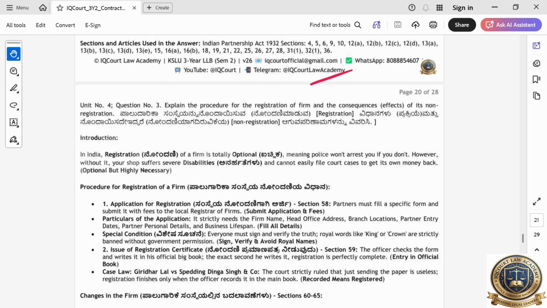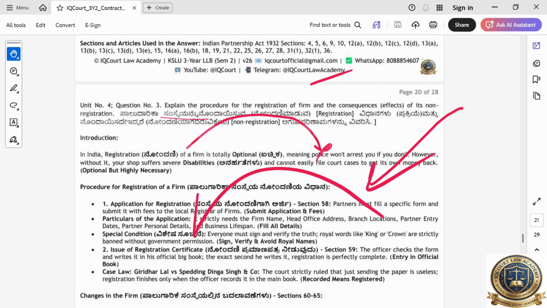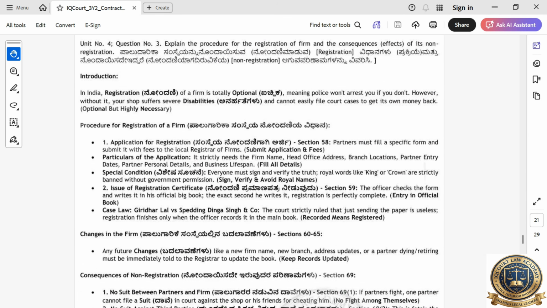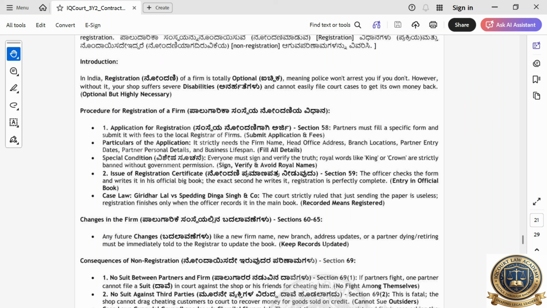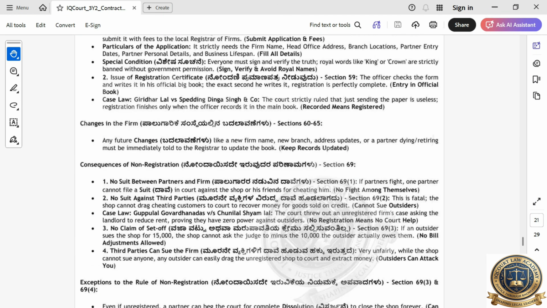Explain the procedure for registration of the firm. Consequences of non-registration. See, if you are registered, you will get so many benefits. If you are not registering, there are some disadvantages. What are those disadvantages, that you have to write. ಪಾಲುದಾರಿಕೆ ಸಂಸ್ಥೆ ರಿಜಿಸ್ಟರ್ ಮಾಡಿದ್ರೆ ನೀವು ಬೇರೆ ಕೇಸ್ ಹಾಕ್ಬೋದು. ಇಲ್ಲ ಅಂದ್ರೆ ಬೇರೆ ನಿಮ್ಮ ಮೇಲೆ ಕೇಸ್ ಹಾಕ್ಬೋದು, ನೀವು ಬೇರೆ ಕೇಸ್ ಹಾಕೋದಕ್ಕಾಗಲ್ಲ. ಸೊ ಅದೇ ಬರೀ ಅಪ್ಲಿಕೇಶನ್ ಫಾರ್ the procedure for registration you have to write. If they ask, it is a very important question. I already shared the important questions, so I just informed.